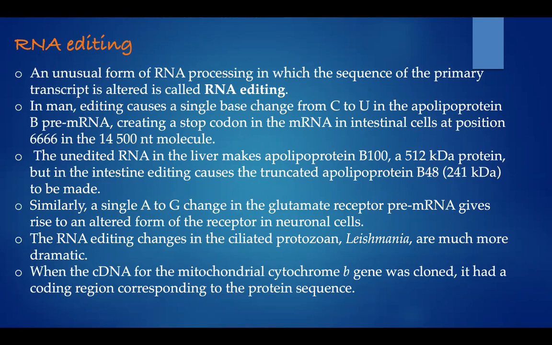Similarly, a single A to G change in the glutamate receptor pre-mRNA gives rise to an altered form of the receptor in neuronal cells. The RNA editing changes in the protozoan Leishmania are much more dramatic. When the cDNA for the mitochondrial cytochrome B gene was cloned, it had a coding region corresponding to the protein sequence.